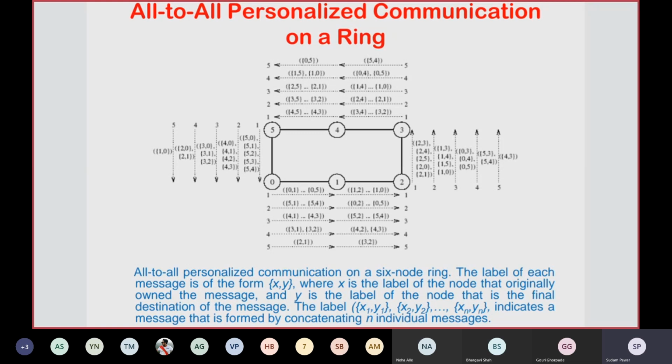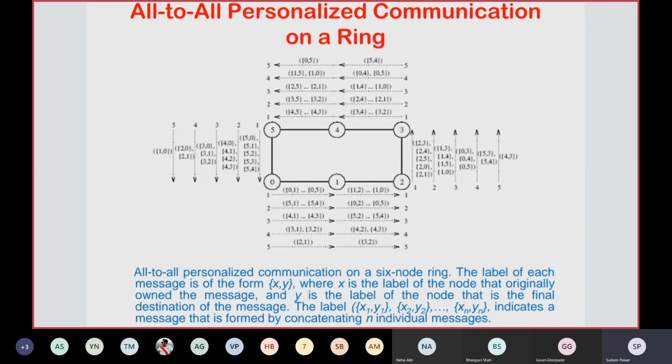Similarly, in the first step, 1 will receive the message 01, and it will forward the rest of the messages to the next node. Similarly, 2 will receive messages like 21, 12. If you see there, the message is sent by 1 and received by 2. Similarly, 3 will retrieve in the first step only 23. 4 will retrieve 34. 5 will retrieve 45, and 0 will retrieve 50, if you see that.